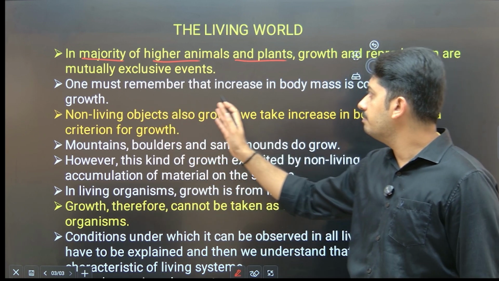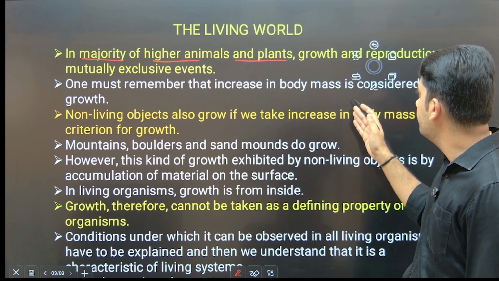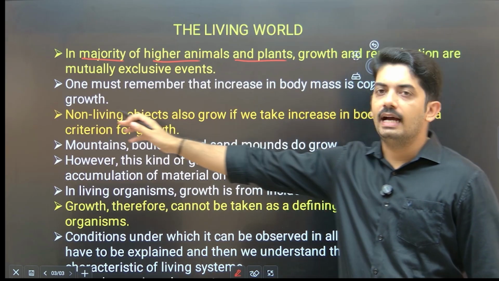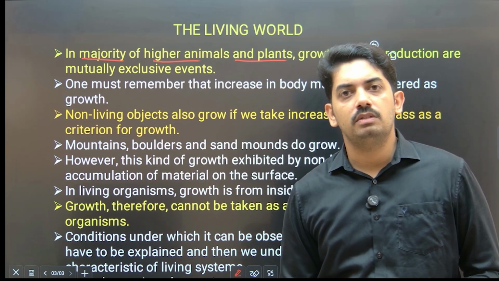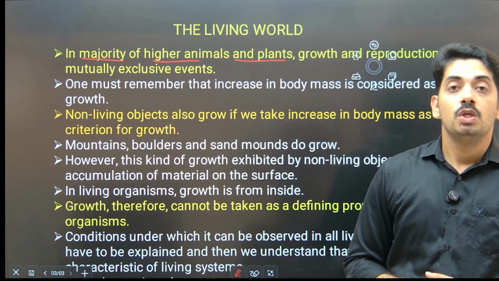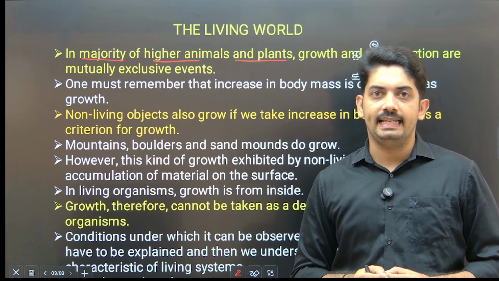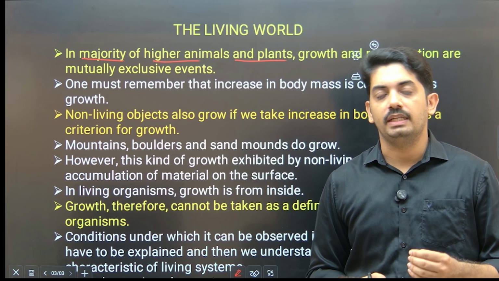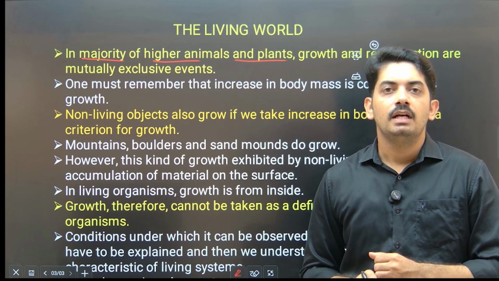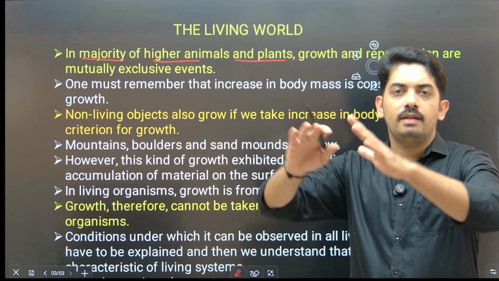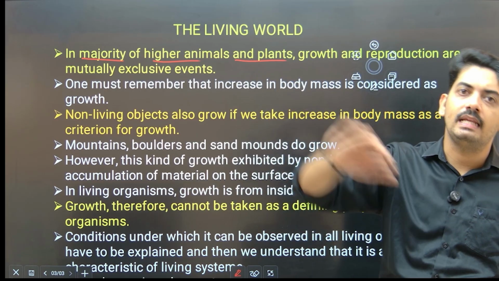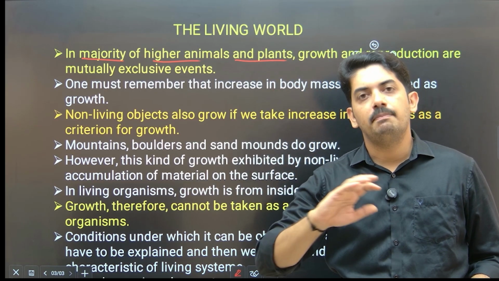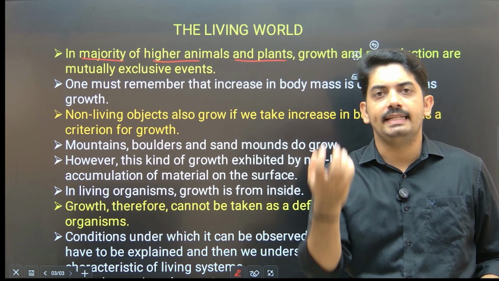So one must remember that increase in body mass is considered as growth. Obviously, how can we measure the growth? Increase in body mass. So when we take this criterion for measuring the growth, imagine there is one mountain, consisting of so many living organisms and plants. These plants litter.